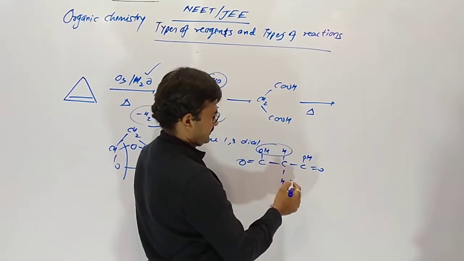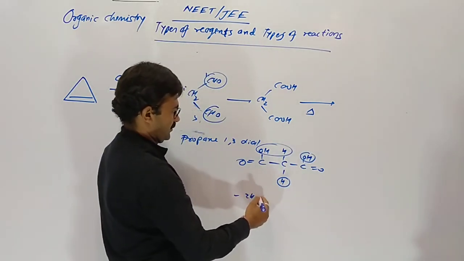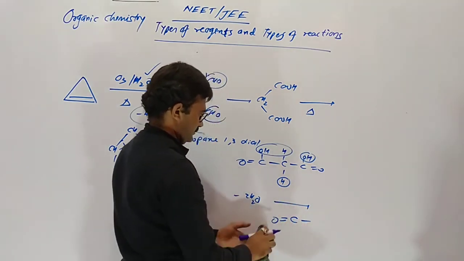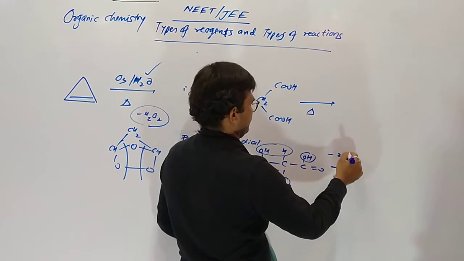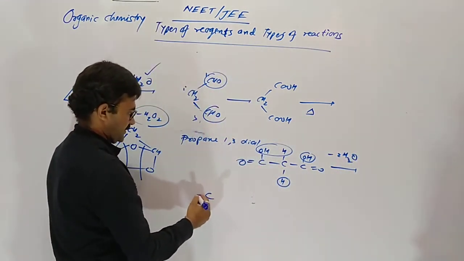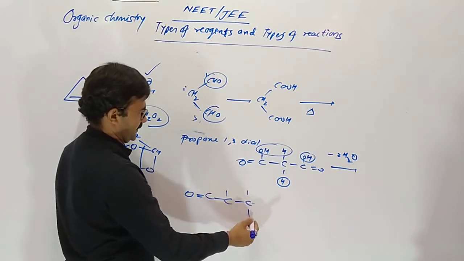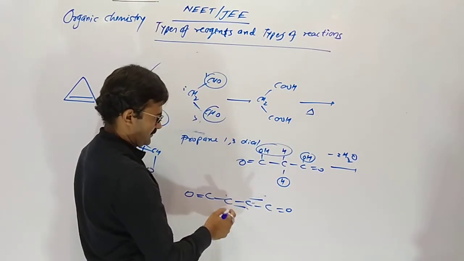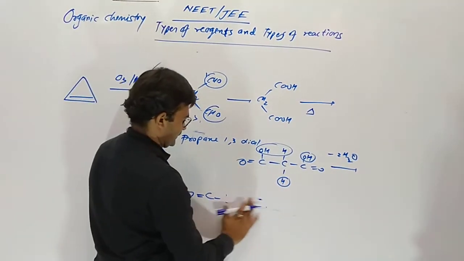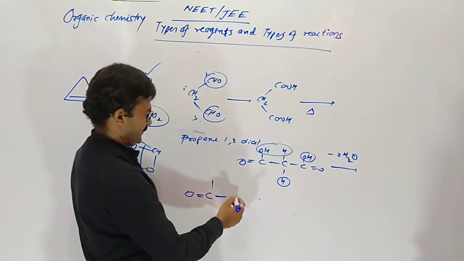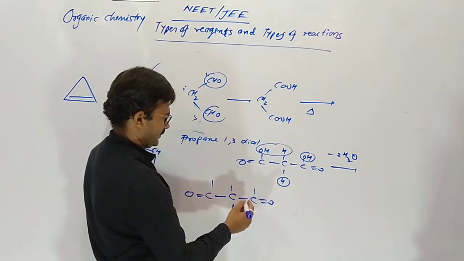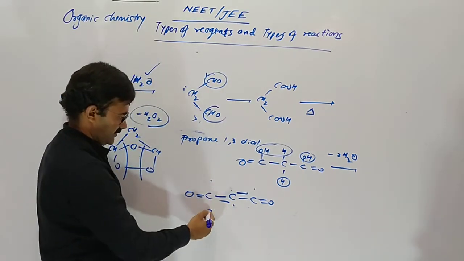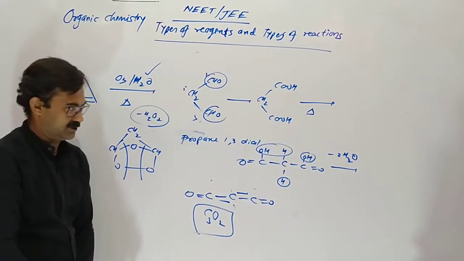OH with H, H with OH. 2 moles of water release, and C double bond O. After removal of 2 moles of water, 1 bond remaining here, 2 remaining here, these 2 combine, and these 2. Carbon suboxide, C3O2, occurs.